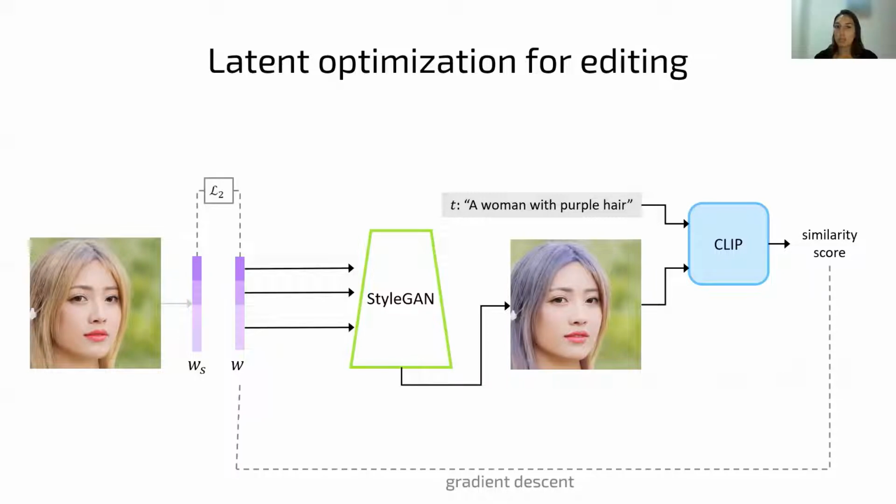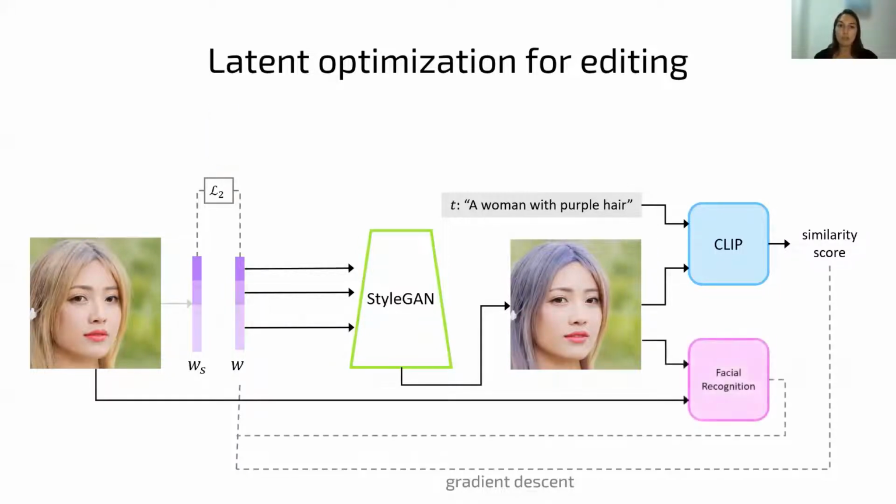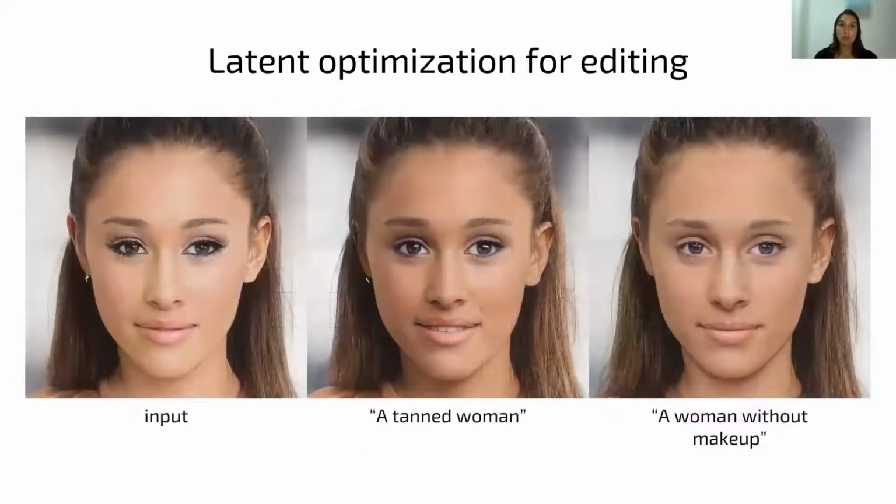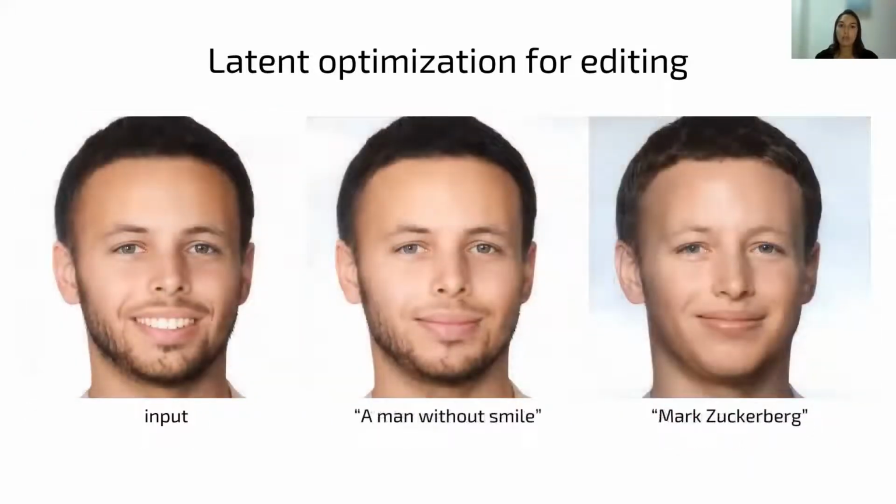But we also want to stay close to the original latent code because we want to preserve the input image. For this, we use L2 loss between the original code and the optimized one. To further preserve the identity of the person in the input image, we use identity loss, which is measured through a pre-trained face recognition network. To sum up, we optimize this expression through gradient descent. Here are some results produced by the optimization approach. Note that these edits are quite unique, and obtaining supervision for them is not easy or actually impossible. And here are more examples.